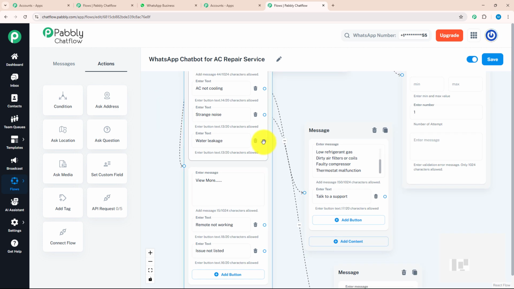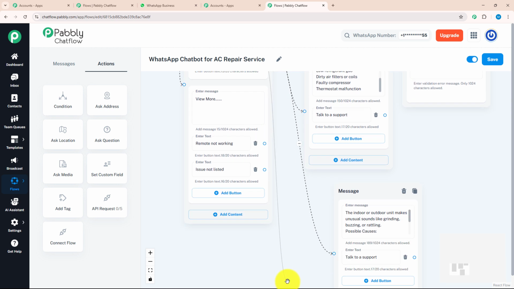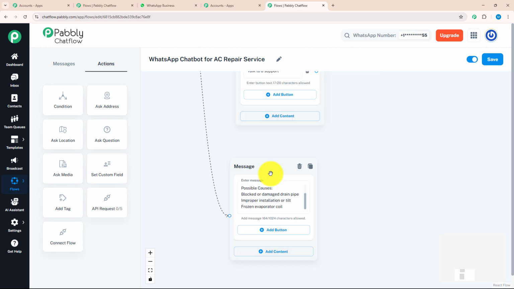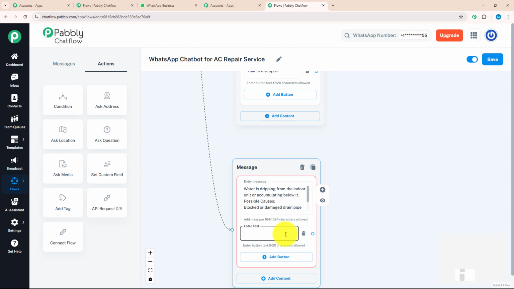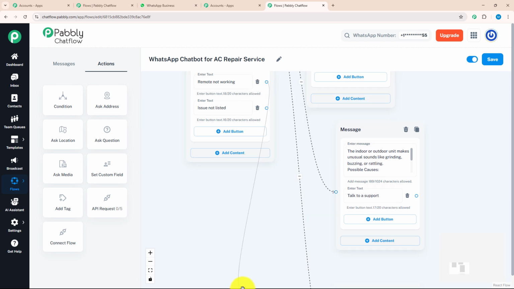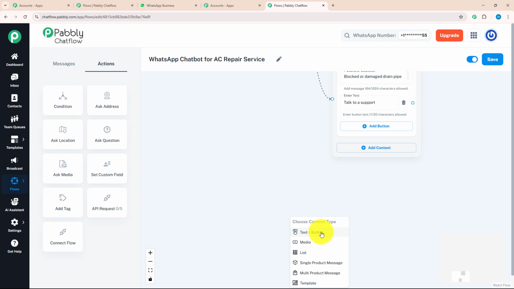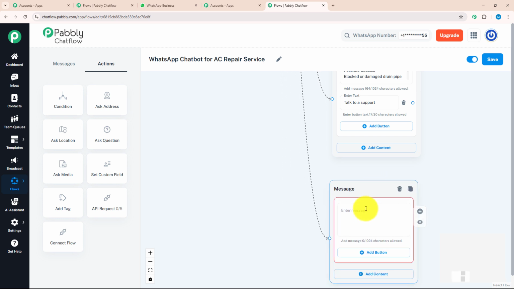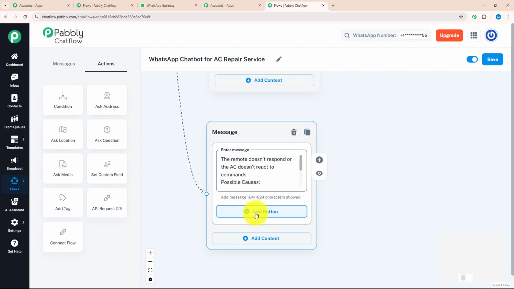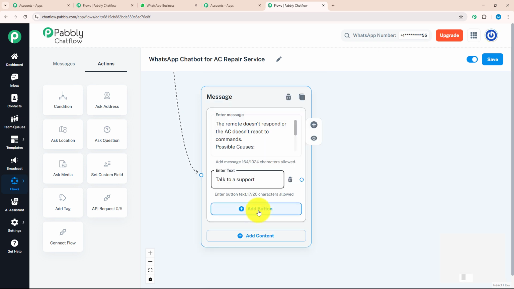Not only this, I will provide a separate solution for each button. For that, I will drag and drop this option. Now for water leakage, I will provide something like this. And with that, again, I'm going to add an action button which says talk to a support. Now for the 4th action button, which is remote not working, I'm going to drag and drop this option, select the text button and enter a message over here, which gives a solution for the remote not working command. After that, I will add an action button, talk to a support.